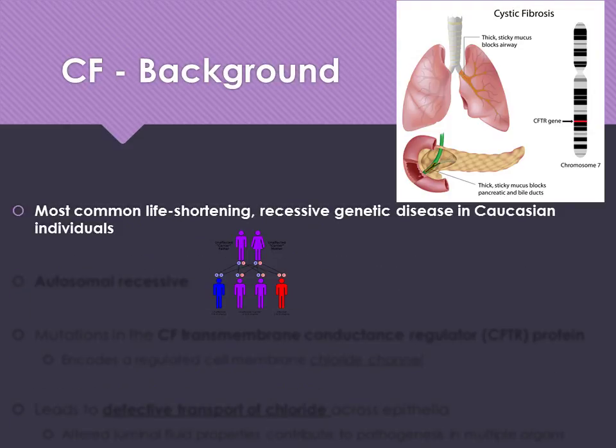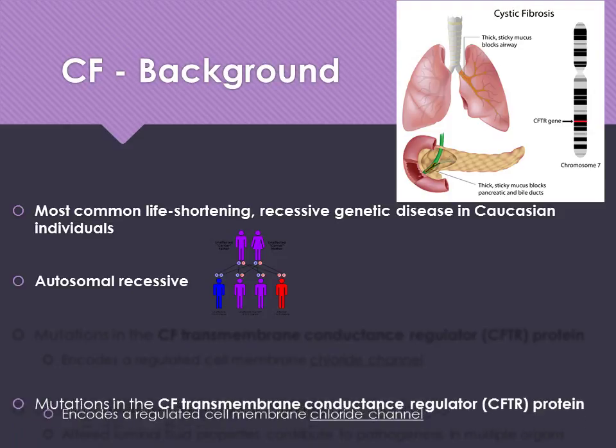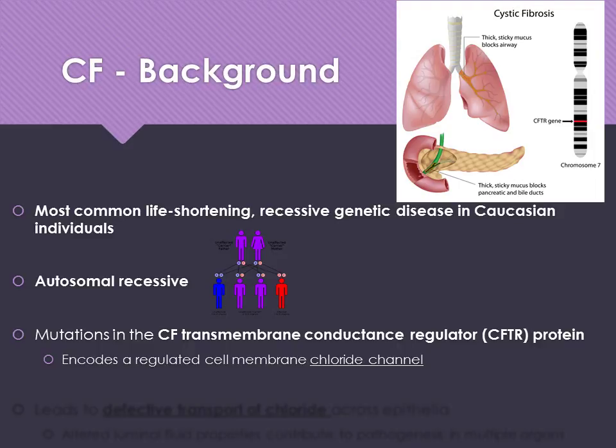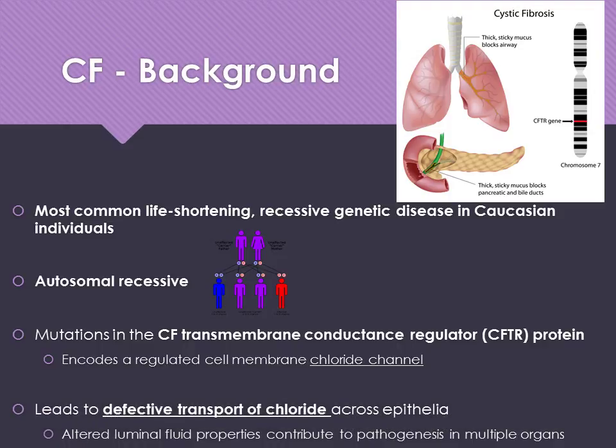Cystic fibrosis is the most common life-shortening recessive genetic disease in Caucasian individuals. It is transmitted in an autosomal recessive manner. It's due to mutations in the CF transmembrane conductance regulator, the CFTR protein. It encodes a regulated cell membrane chloride channel. It leads to defective transport of chloride across epithelial cells. Altered luminal fluid properties contribute to the pathogenesis in multiple organs. So we see it not only in the lungs, in the pancreas, but also in the GI tract and elsewhere.